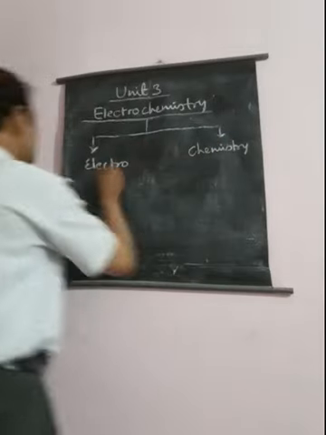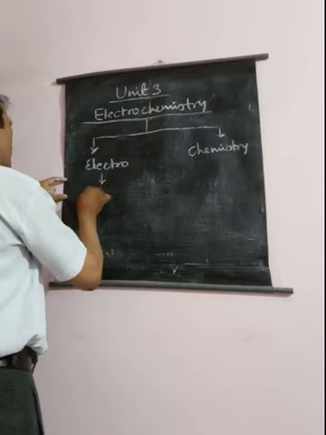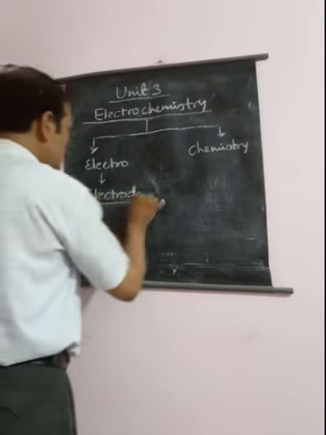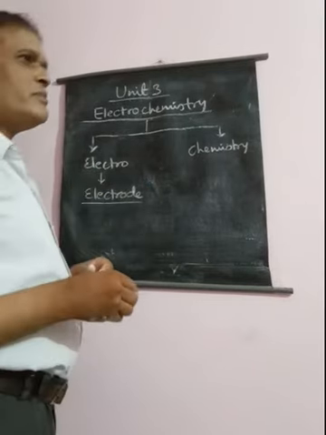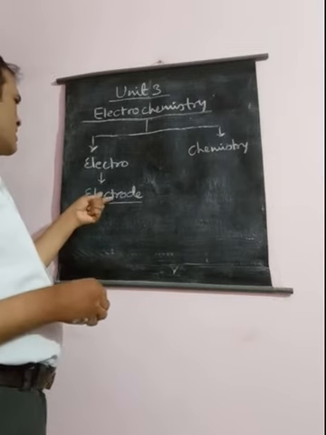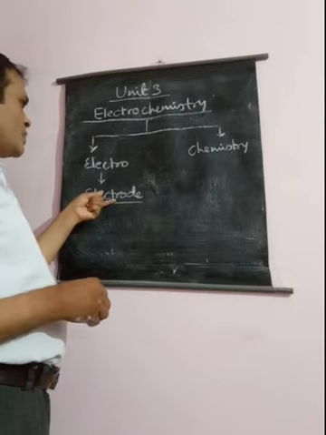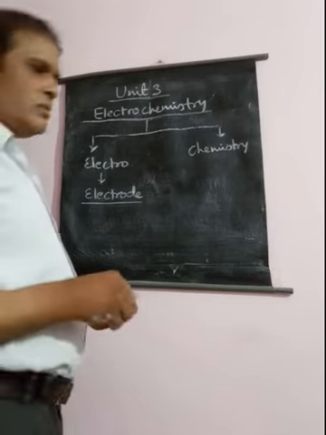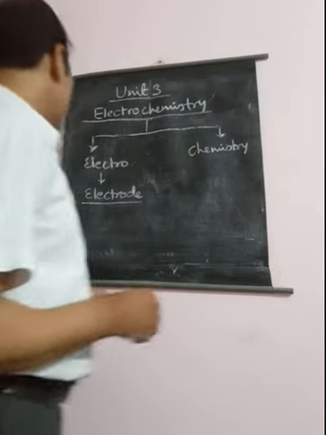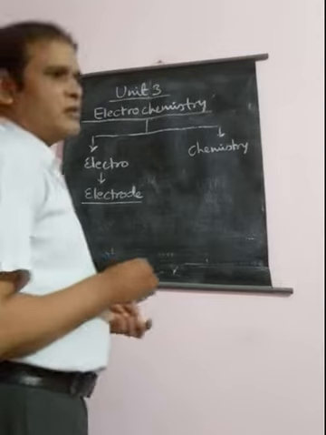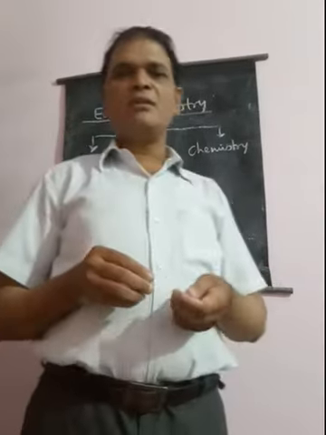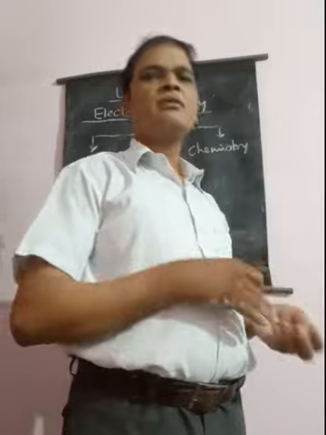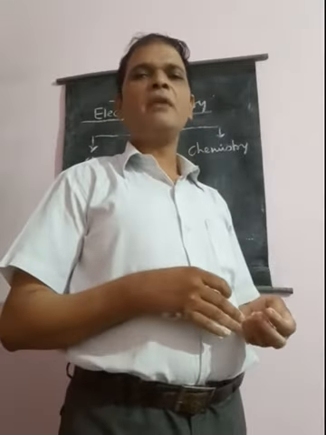Electro is derived from the word electrode. So under electrochemistry we study those kinds of reactions which take place at the electrodes. What kind of electrode processes are possible? At an electrode either the oxidation reaction or the reduction reaction may take place.